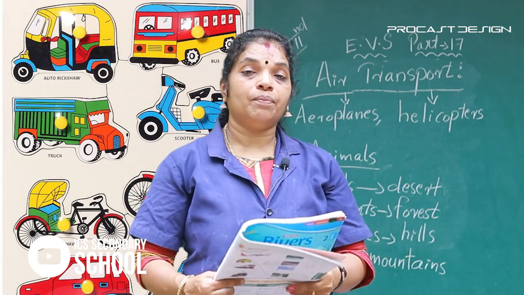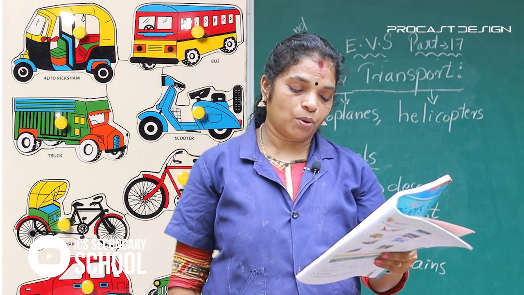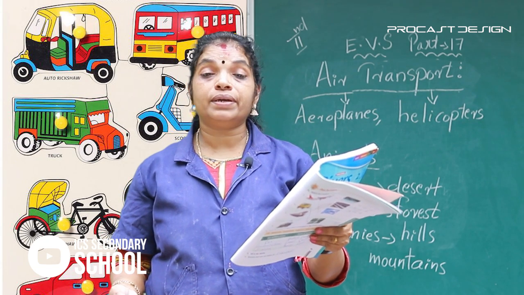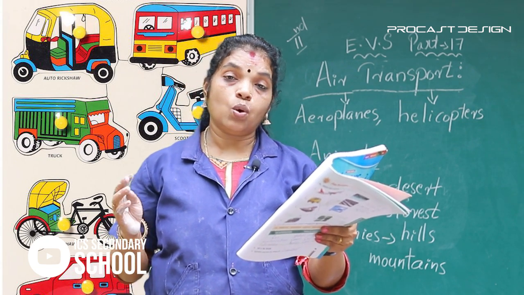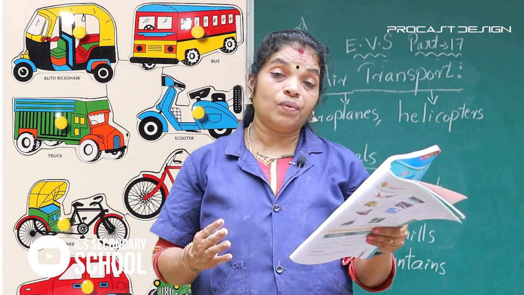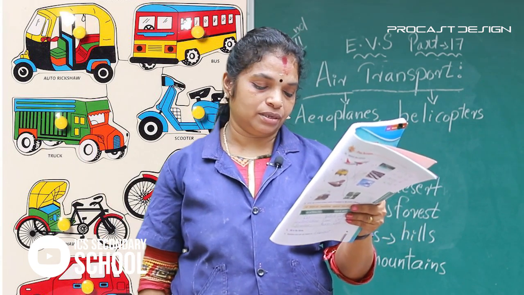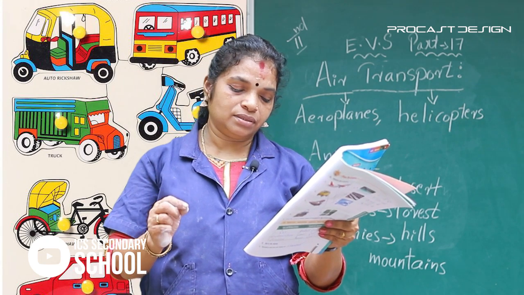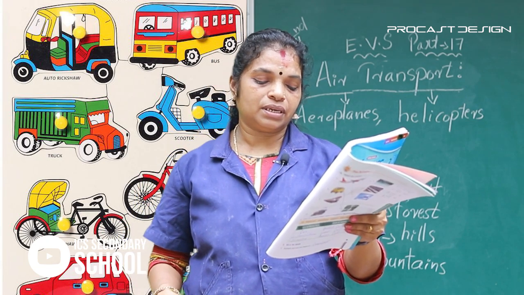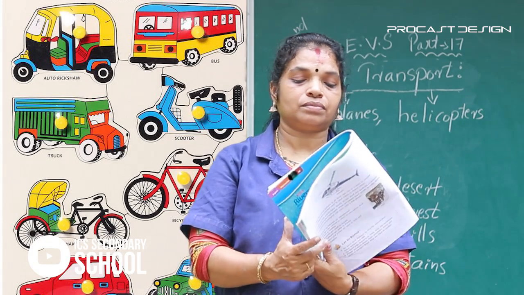Okay, dear students, today we discussed some points. Let us revise. We travel short distances by bicycle, auto rickshaw, buses, scooters and cars. We travel long distances by trains, ships and aeroplanes. People use trains, buses, ships, aeroplanes, lorries and trucks to transport things from one place to another.